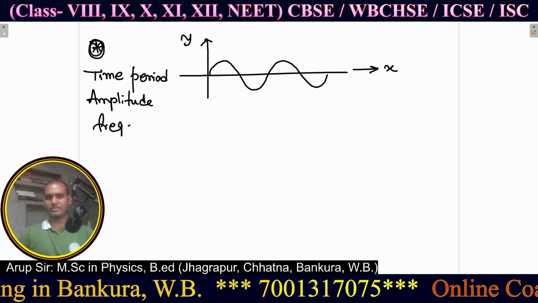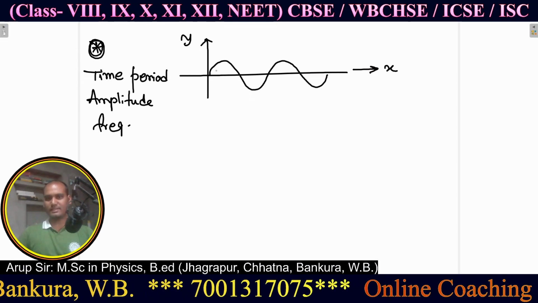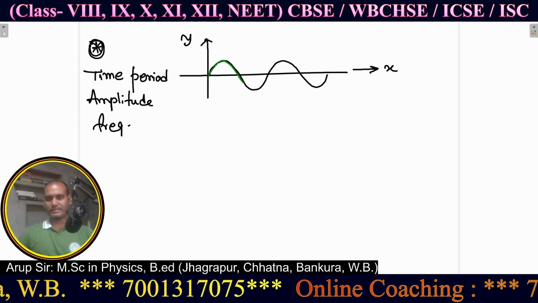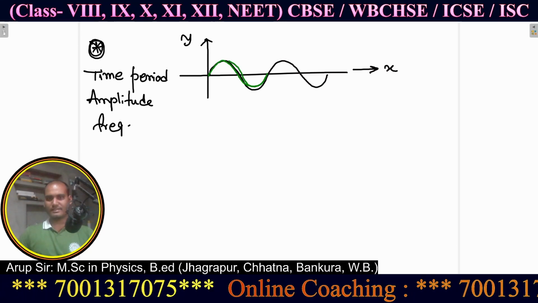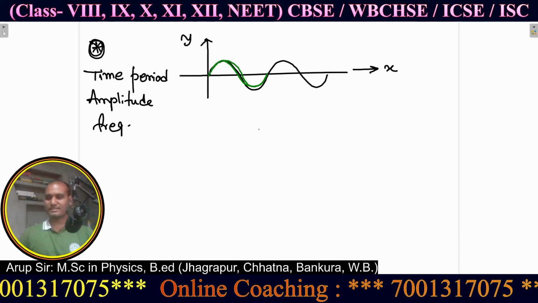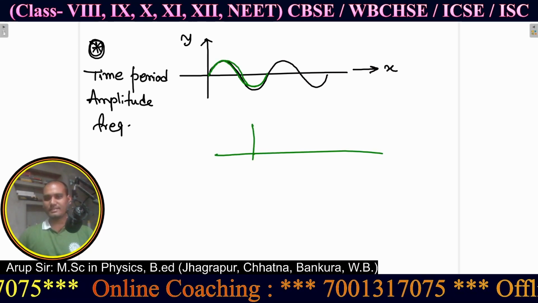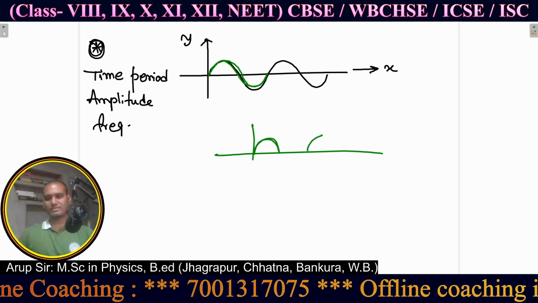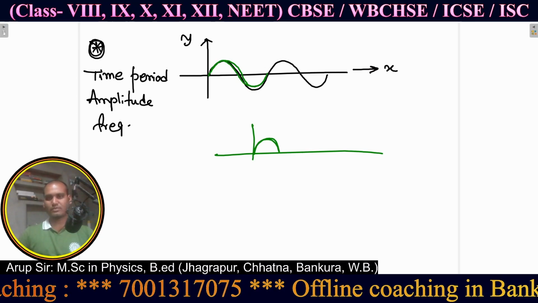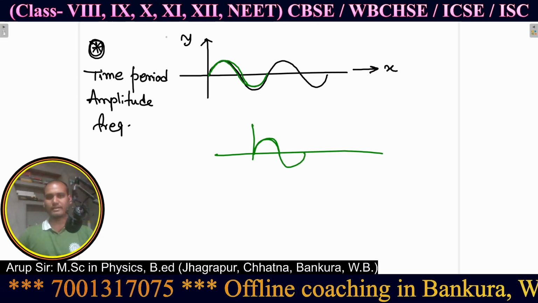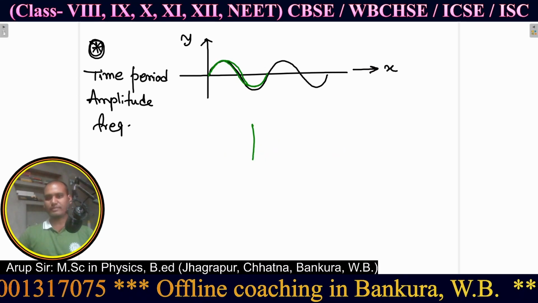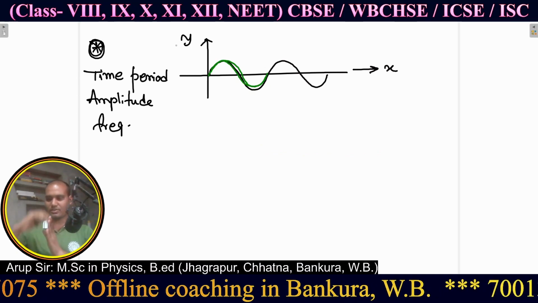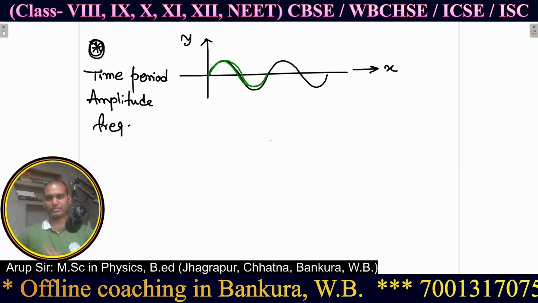Let's focus on this. If we consider that this one is a single wave, why is this one a single wave? Why is this part not a single wave? Why am I taking this whole part? Because a single wave means the repetition of that wave will produce the pattern.